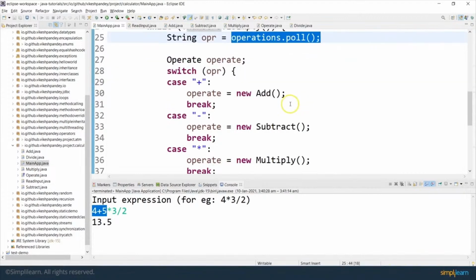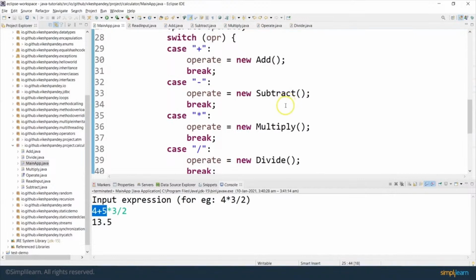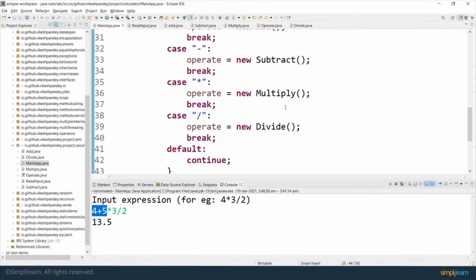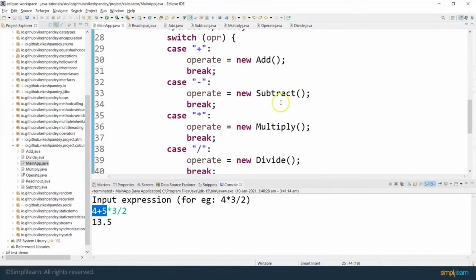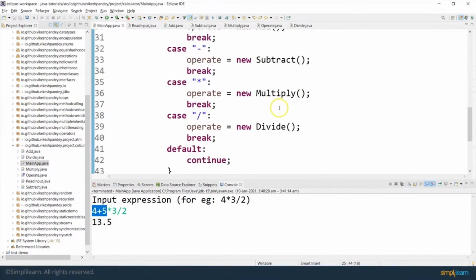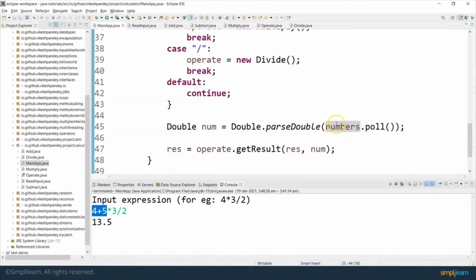We check what the operator is, whether it is an addition, subtraction, multiplication, or division operator. Whatever kind of operator we have, we initialize the corresponding class of it. Then we fetch the next value in the numbers queue, and we call getResult based on the expression. Whatever result we get from getResult, we store it back into the res variable. So we keep updating the res variable at every step.